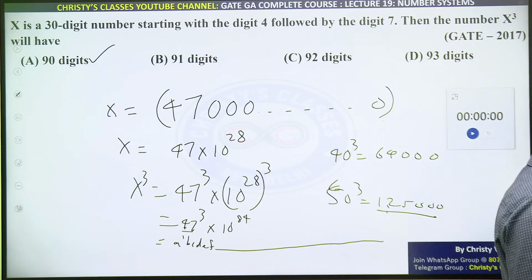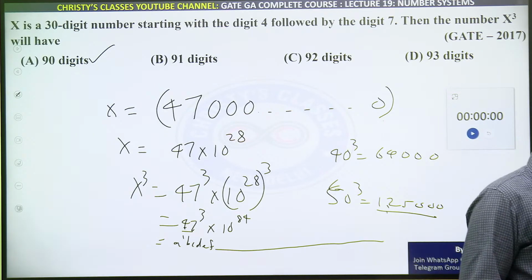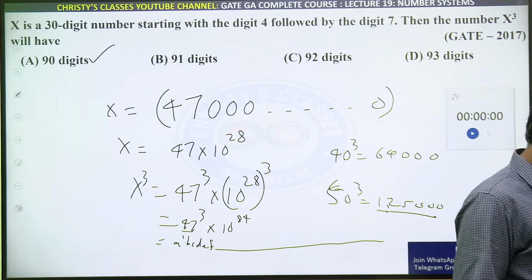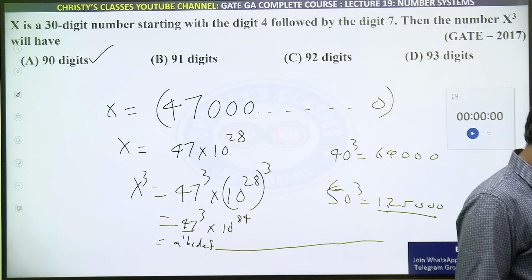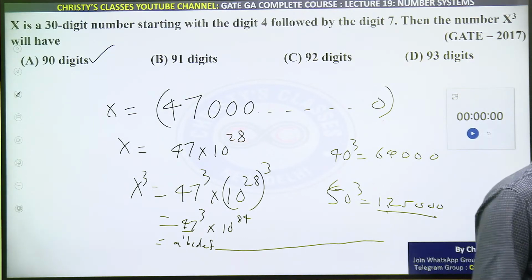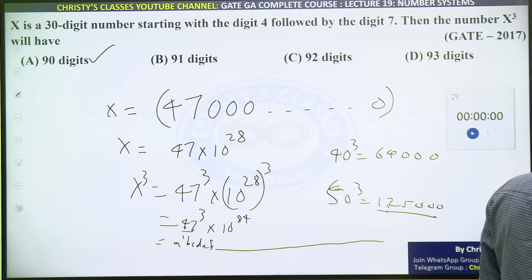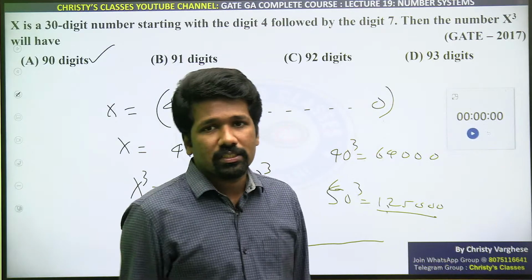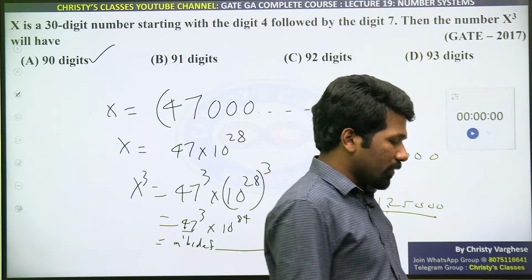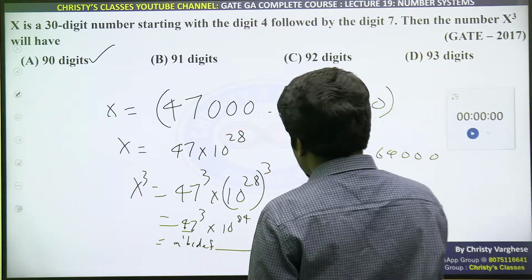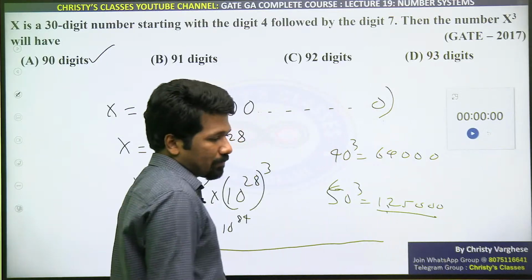Let me check the chat. When you calculate 47 cube, you will get almost 100,000 range, 103,000 something. That's a 6 digit number obviously.